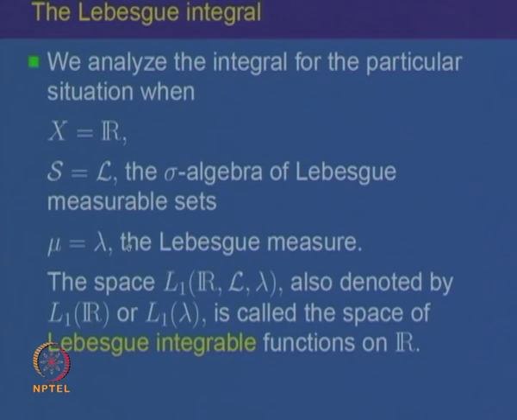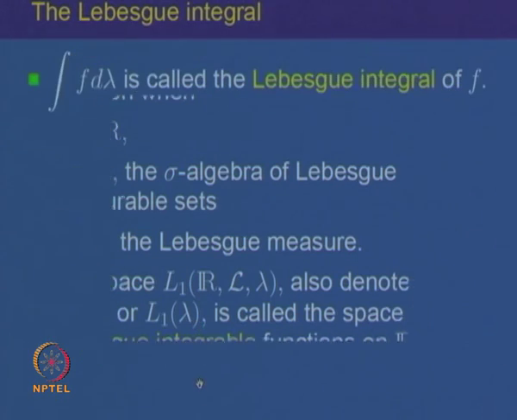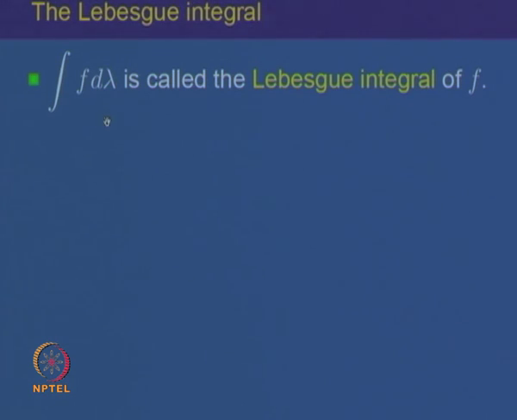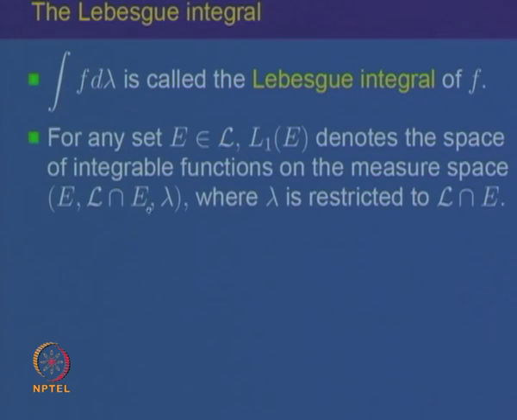So, the space of all integrable functions on this measure space is called the space of all Lebesgue integrable functions and is also denoted by L 1 of R or L 1 of lambda. So, we want to study this space of Lebesgue integrable functions in some more detail. Let us first agree to call the integral of f d lambda the Lebesgue integral of the function f. Whenever f is integrable or non-negative, the integral of f d lambda will be called the Lebesgue integral of f.